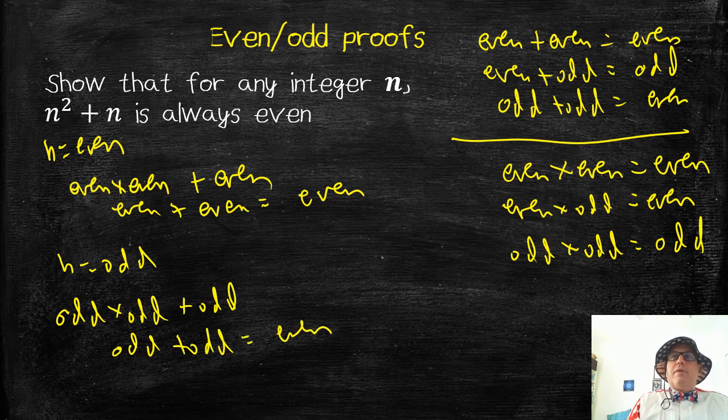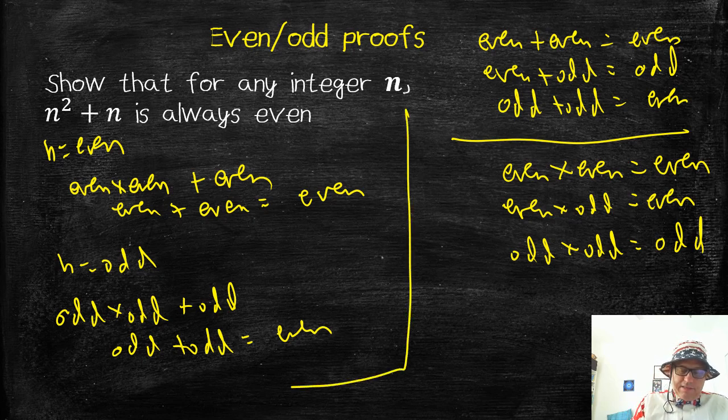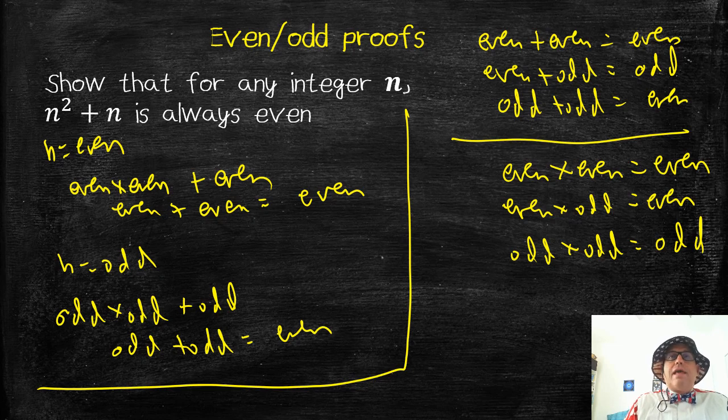So this is my proof, right? You don't have to write down what's on the right-hand side. We'll take that as accepted fact. Your working out is what is on the left-hand side. That is your working out, right? You need to take in all cases, and all cases are n is even or n is odd.